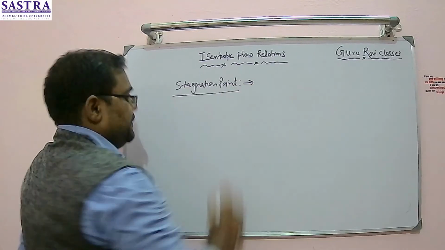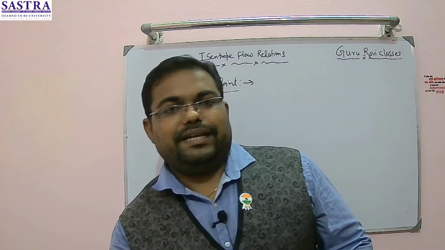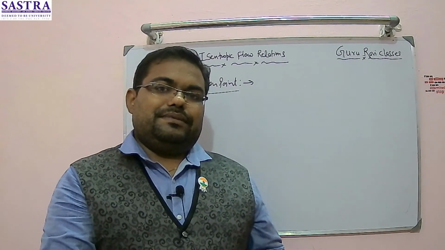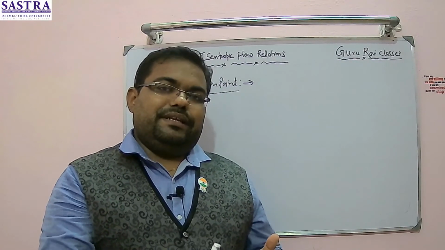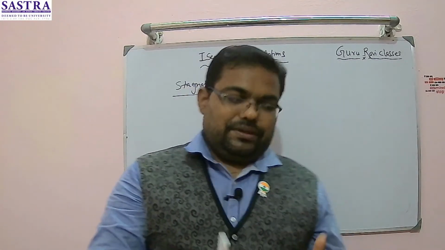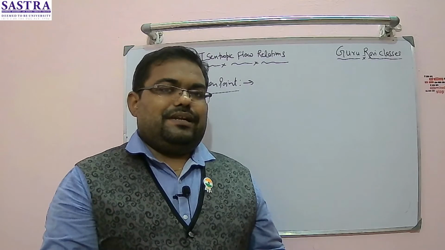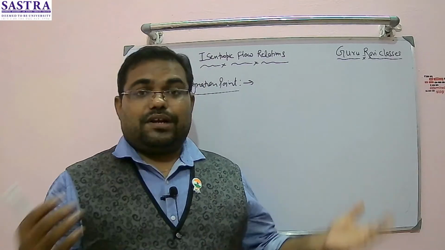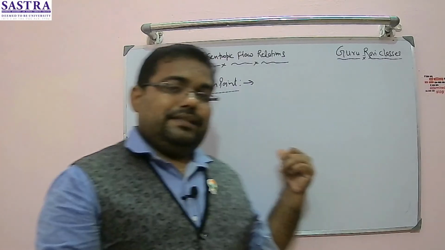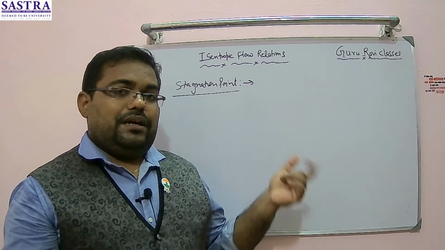What is a stagnation point? A stagnation point is a point in a flow which we obtain if a flow is brought to rest isentropically, in a reversible adiabatic zero work output device. The condition is a reversible adiabatic zero work output device. So if all of a sudden you are bringing a moving fluid to rest without doing any work on it or getting any work out of it, in a steady adiabatic zero work output device, such a point is known as the stagnation point. It is a point in the flow where velocity all of a sudden comes to zero.